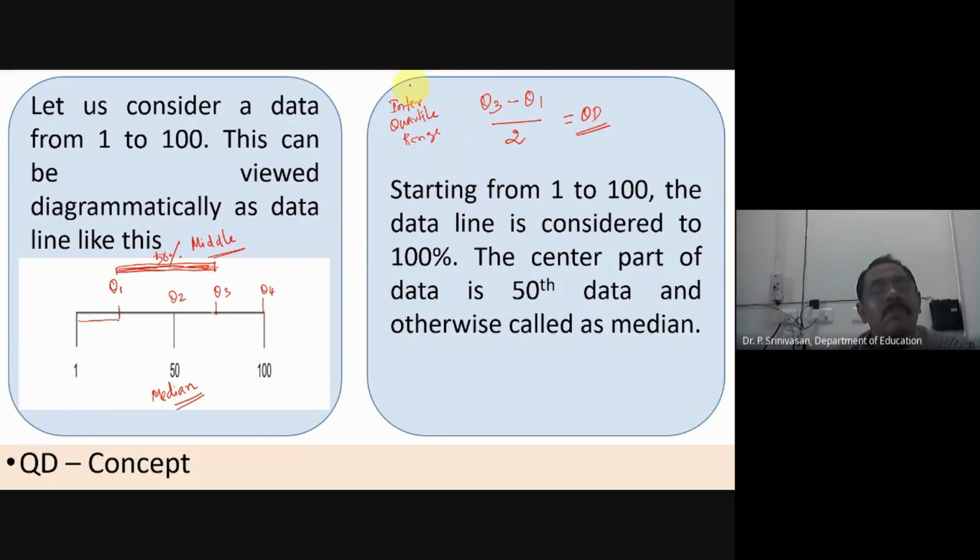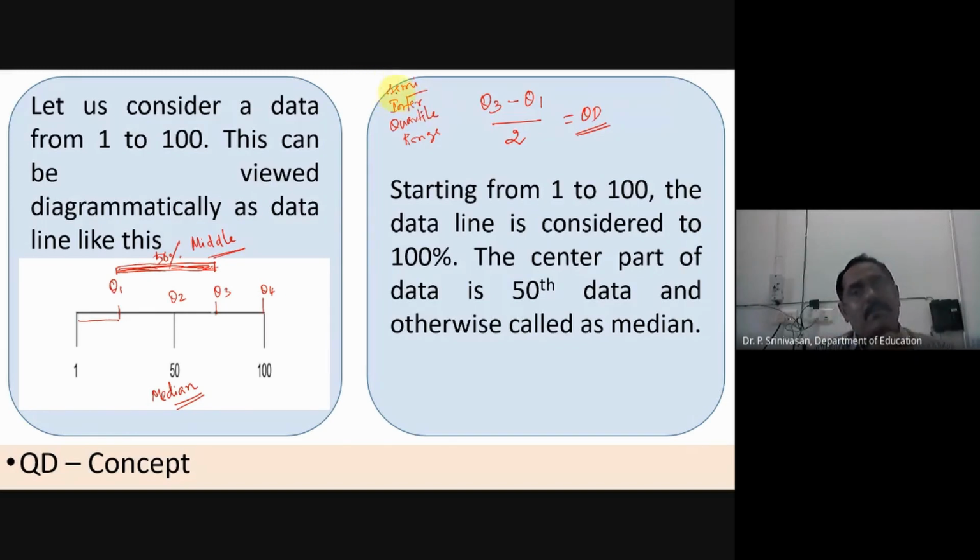The other name is semi-interquartile range. So suppose we say the interquartile range is Q3 minus Q1. Since we are taking half of it, it is semi. Semi means half. So the semi-interquartile range is nothing but quartile deviation. This is what you have to find. Okay, right.